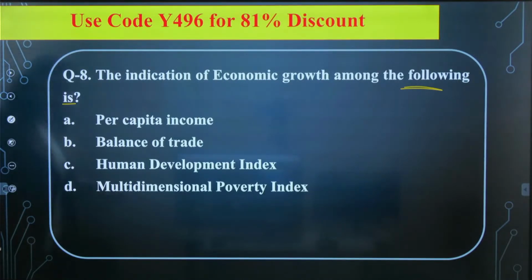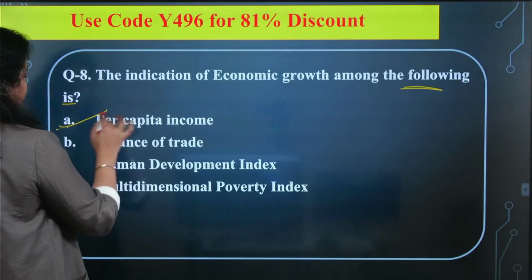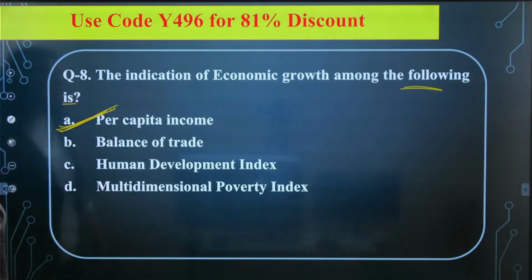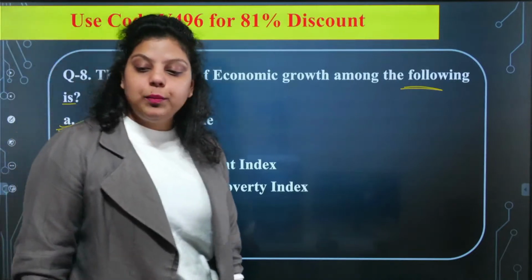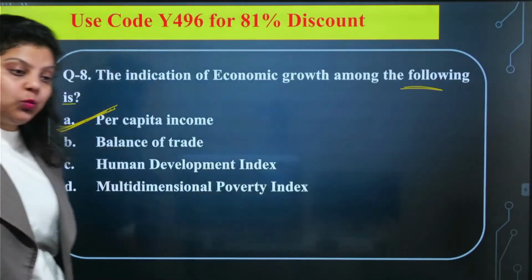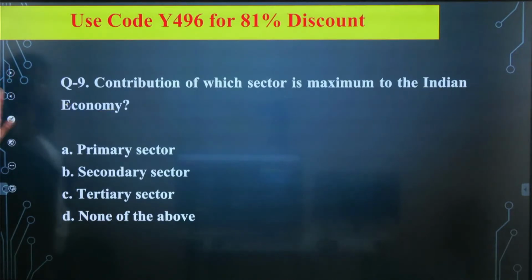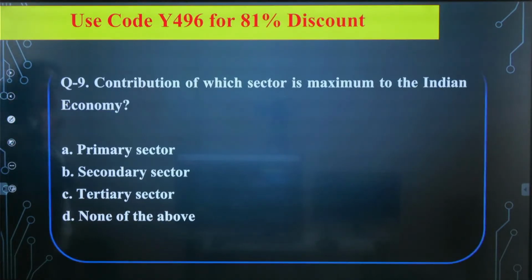Okay, very good. The right answer is per capita income. So per capita income helps us to indicate economic growth. The right answer will be your A option. Very good. Next. Contribution of which sector is maximum to the Indian economy?